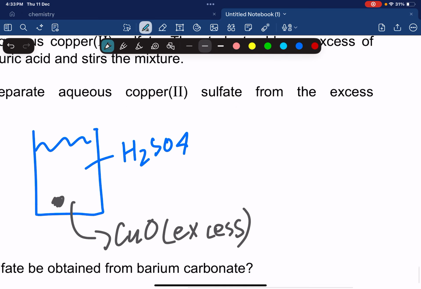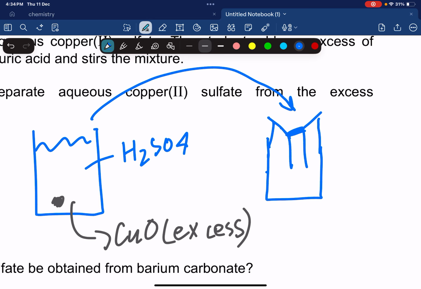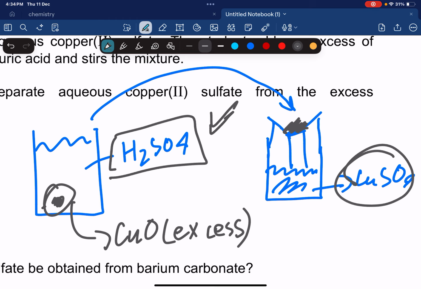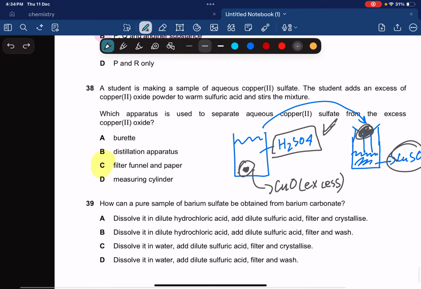So what we're going to do is take a beaker like this, put a filter funnel like this, and pass this mixture through the filter funnel. What's going to happen is the copper sulfate, CuSO4, is going to be collected at the bottom, and the unreacted copper oxide is going to be collected on the top. Why did we take it in excess? To make sure all the acid would react, so that no acid is left, all acid reacted, and only copper oxide is left. Okay, so filter funnel and filter paper.